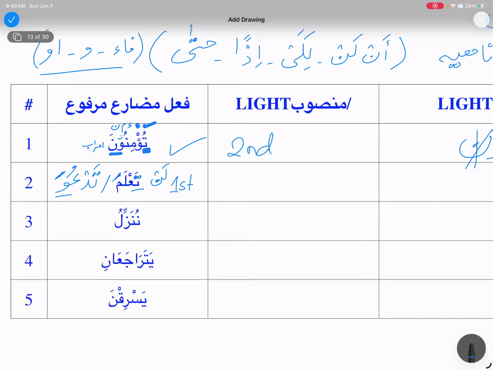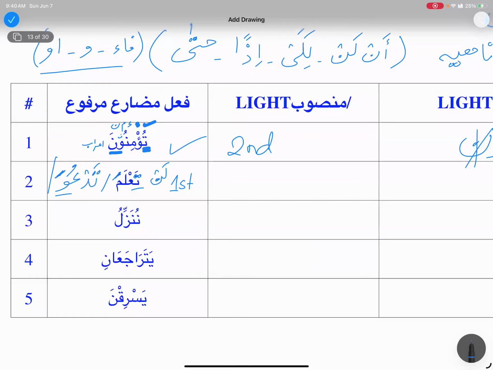So there are again two ways to see fi'l mudari mansoob, either fathatul zahira or fathatul muqaddara. In what case can it be fathatul muqaddara? In alif maksura. Mu'attal only? No, tad'u is mu'attal as well, mu'attalul akhir as well, but we are giving it a fatha. Only one case: alif maksura. Exactly. When it is ending with alif maksura, then we are going to say fathatul muqaddara.